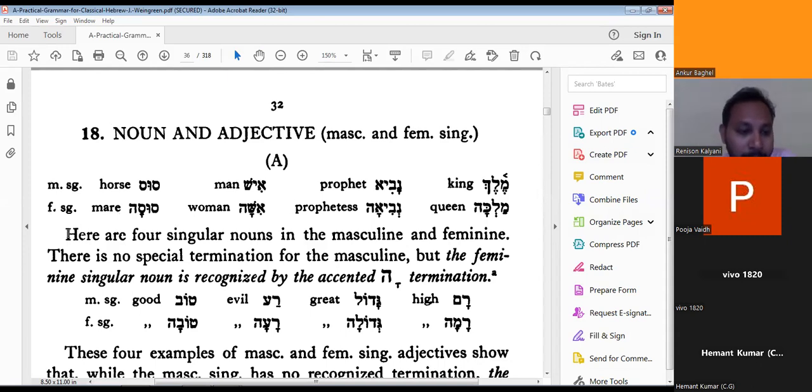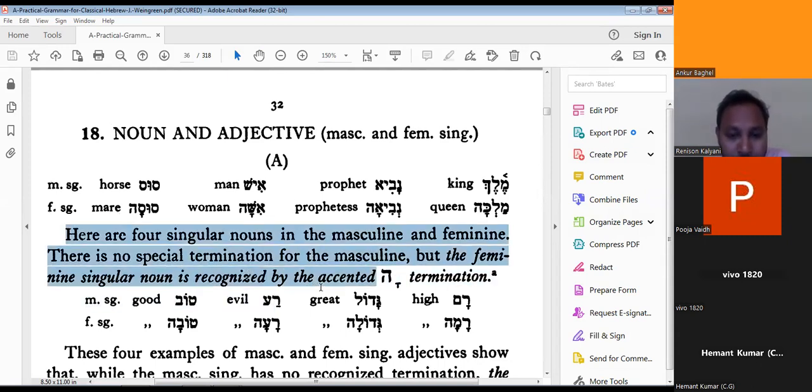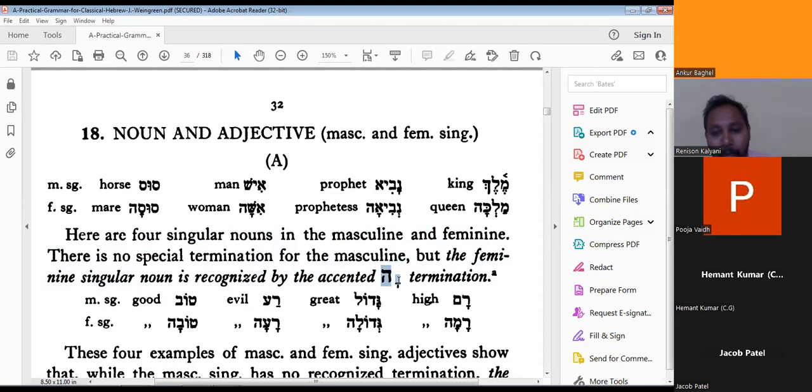Now you see here are the words. Here are four singular nouns in the masculine and feminine. There is no special termination for the masculine, but the feminine singular noun is recognized by the accented ending, the kamas and hey. So you need to understand.